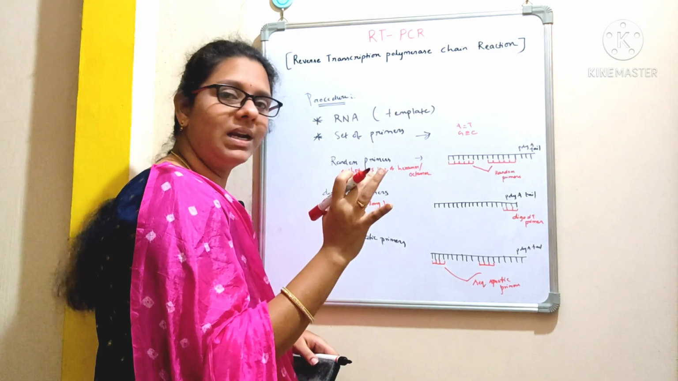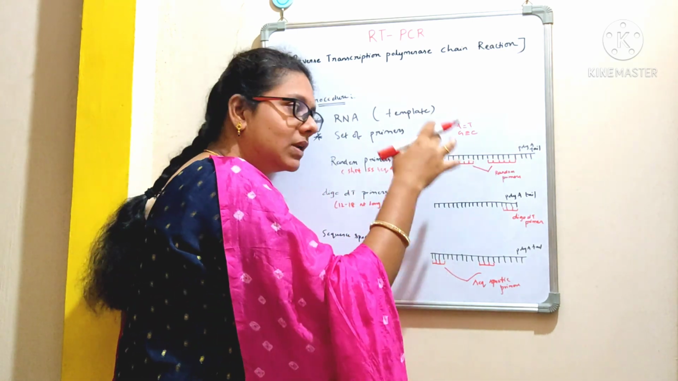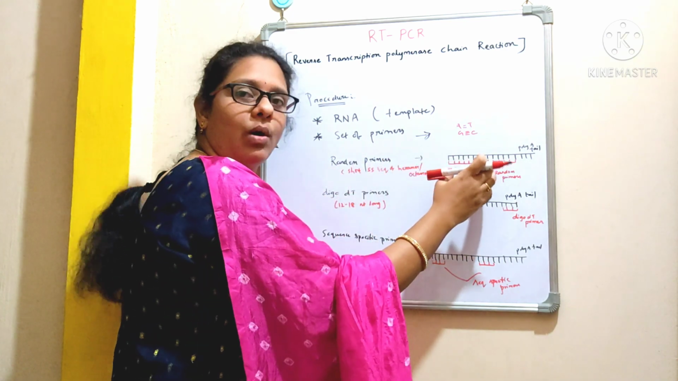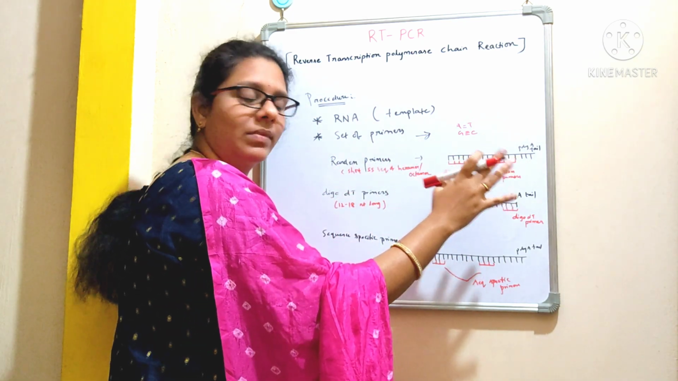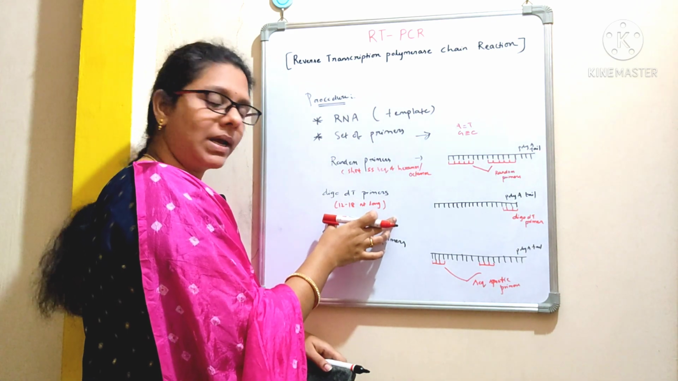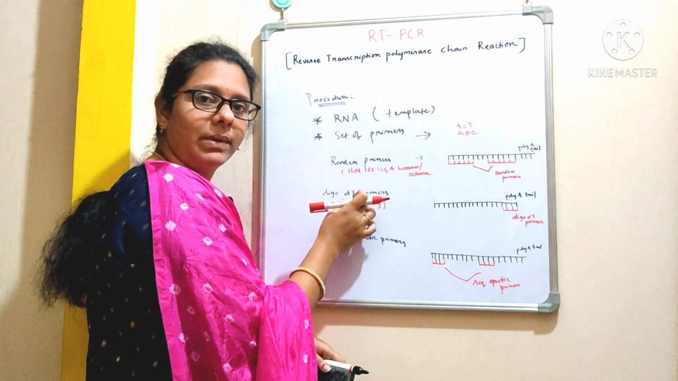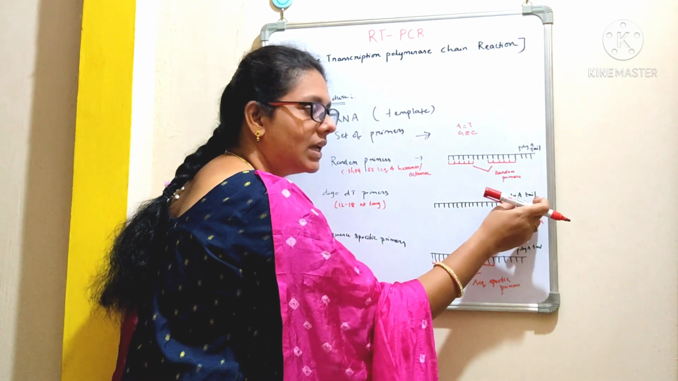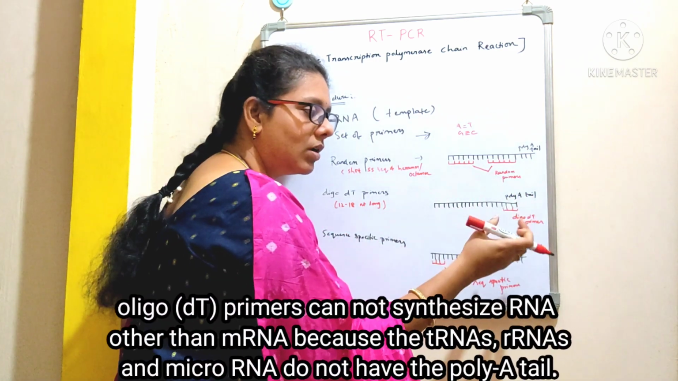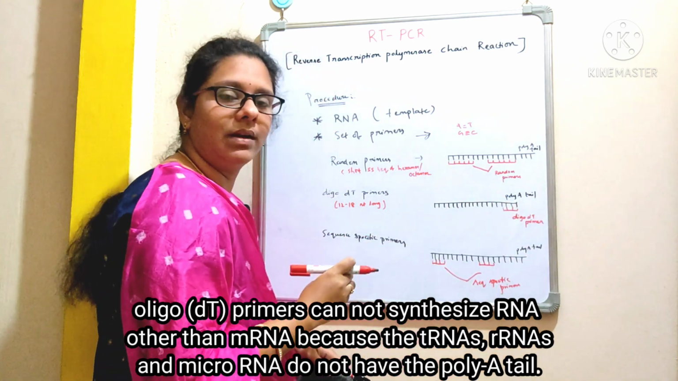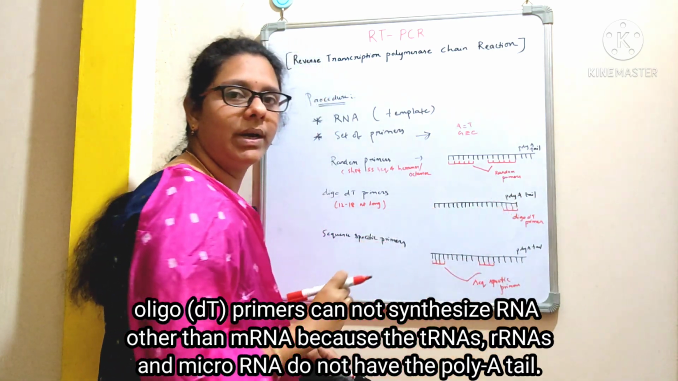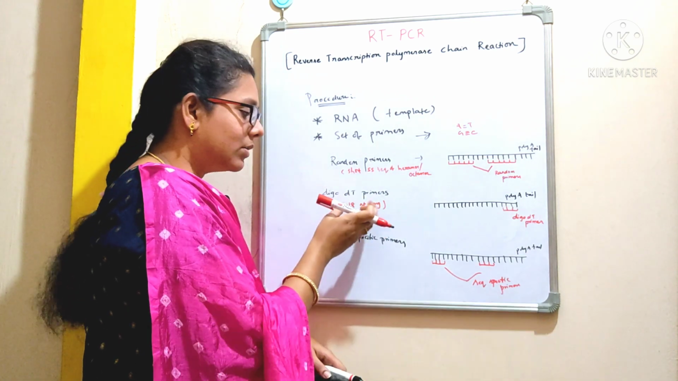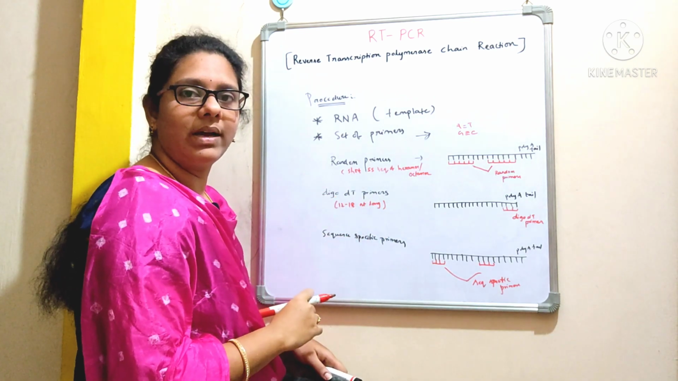Hope you are clear. These random primers will go and bind randomly to the RNA if they are complementary to each other. Right? Coming to the other type of primer, that is oligo dT primers, they will go and specifically bind at this polyA region, because we all know that adenine pairs with thymine, right? So both these sequences are complementary to each other, and these oligo dT primers are usually 12 to 18 nucleotides long.